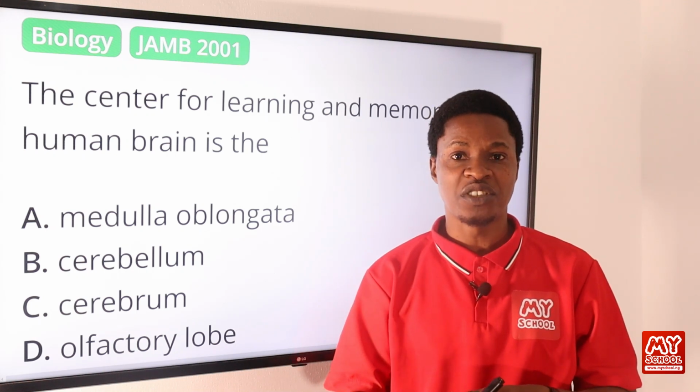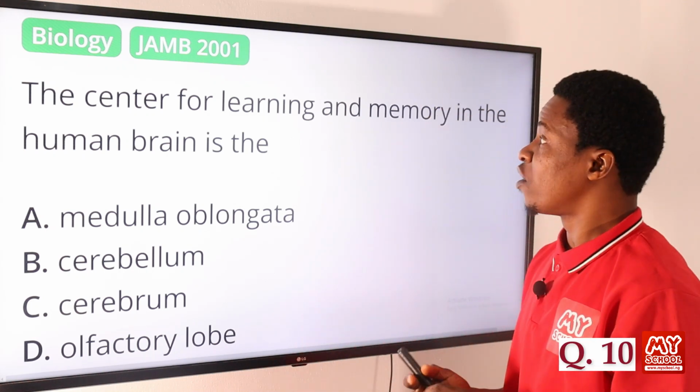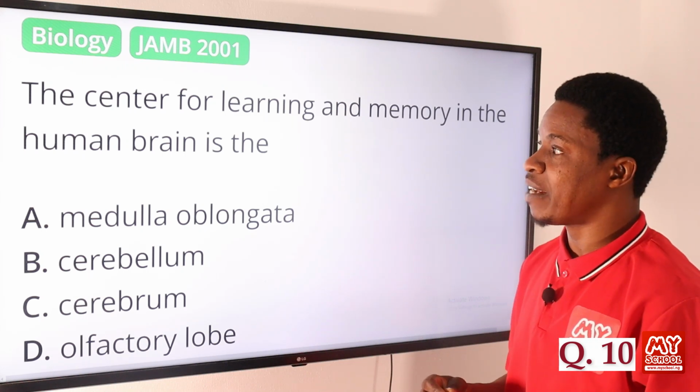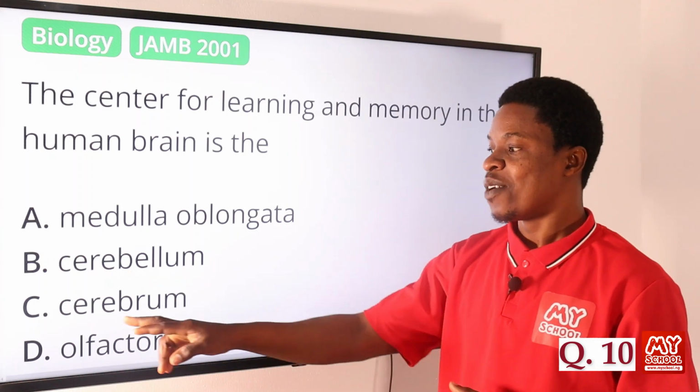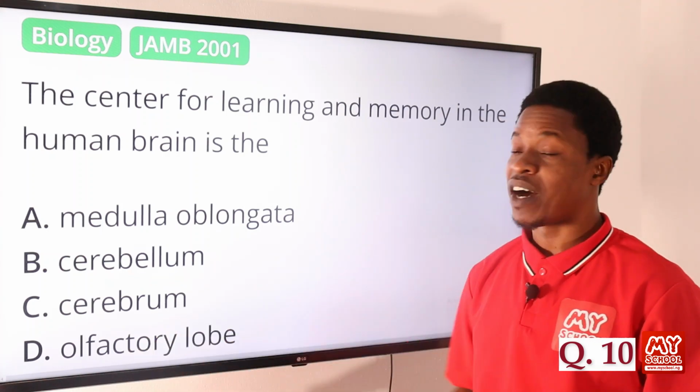Now let's move on to question number 10. The center for learning and memory in the human brain is the what? We have the medulla oblongata, cerebellum, cerebrum, and olfactory lobe.